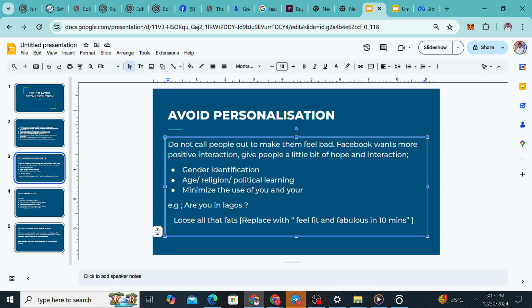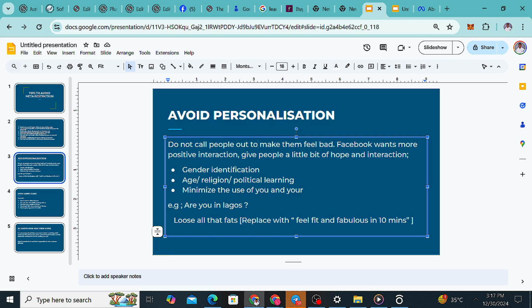And even if you want to make them feel bad, you want to know how. You see, Facebook may not allow "Do you want to?" or "Have you been struggling to lose your fat?" They will not allow it because of the "you". You've used "you" to identify that person. Let us analyze this. "Have you been struggling to lose your fat?" They will not allow it, but they may allow "struggling to lose fat."